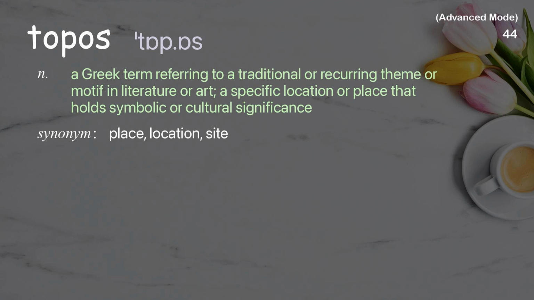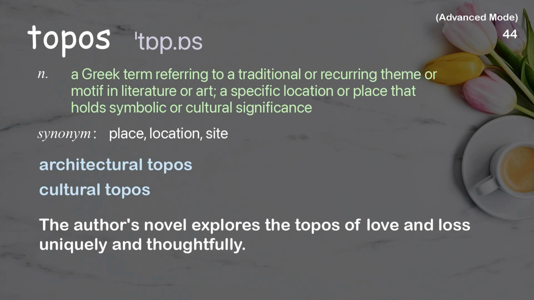Topos. A Greek term referring to a traditional or recurring theme or motif in literature or art, a specific location or place that holds symbolic or cultural significance. Examples: Architectural topos. Cultural topos. The author's novel explores the topos of love and loss uniquely and thoughtfully.